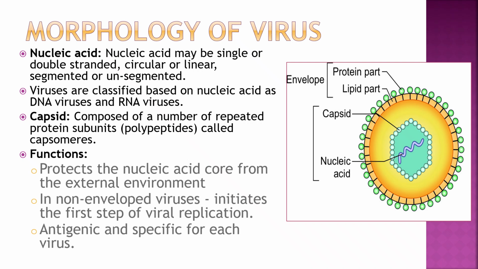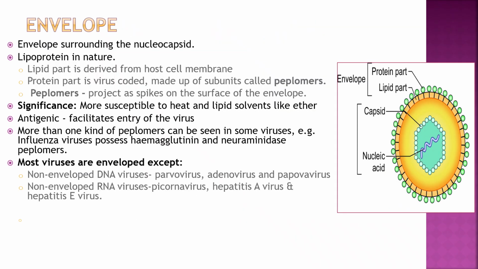Capsid: the covering of the nucleic acid is called the capsid. It is made up of protein subunits, polypeptides called capsomers. The function of the capsid is to protect the nucleic acid core from the external environment. In non-enveloped viruses, it initiates the first step of viral replication, and it is antigenic and specific for each virus.